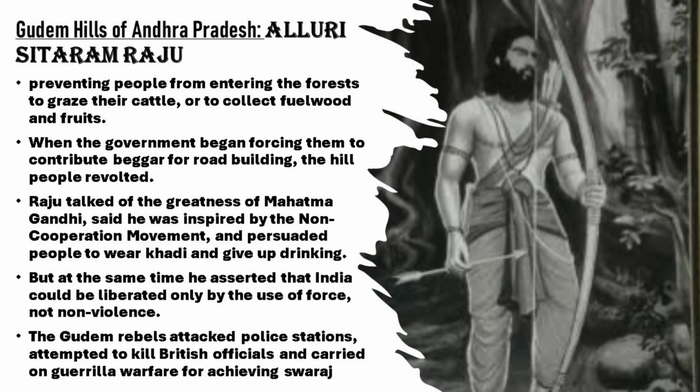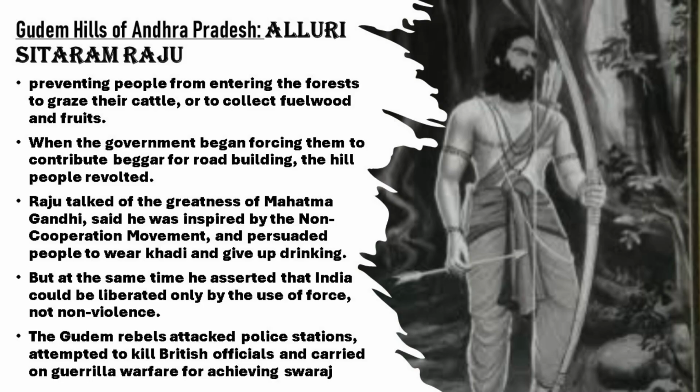In tribal areas, the main problem was the forest law imposed by the British. These laws restricted tribals from entering the forest, collecting fuel wood and fruits, or grazing their cattle. Even shifting cultivation was not allowed. Since forests were the main source of livelihood, these restrictions created hardship and anger among tribals.